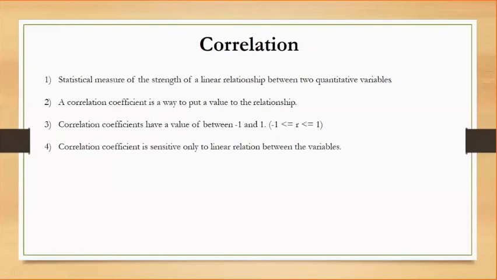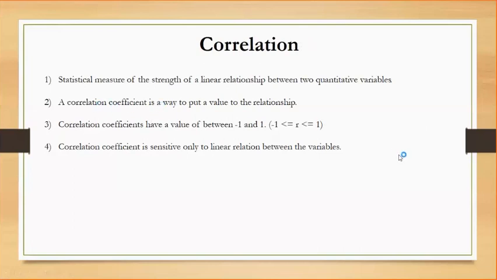Correlation. Correlation is a very important statistical concept. It is a measure of the strength of linear relationship between two variables, two numeric or quantitative variables to be precise. This strength of linear relationship can be measured using something called a correlation coefficient.